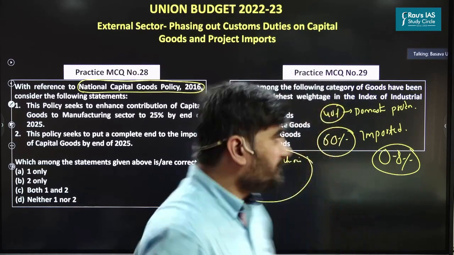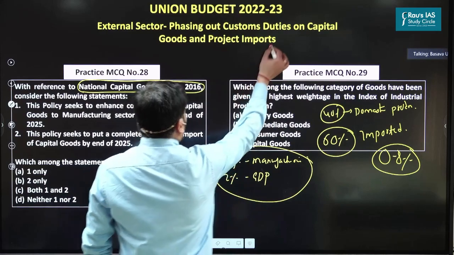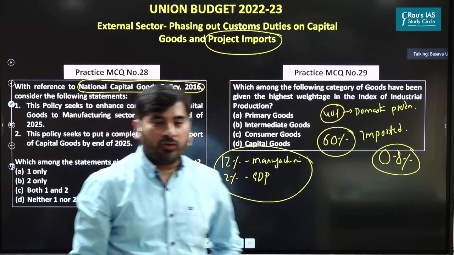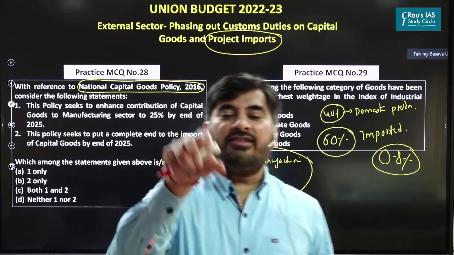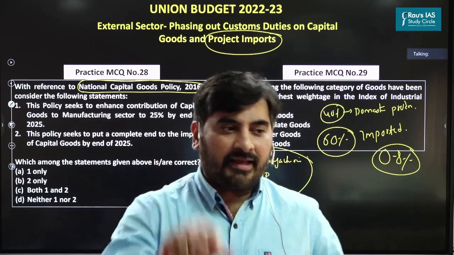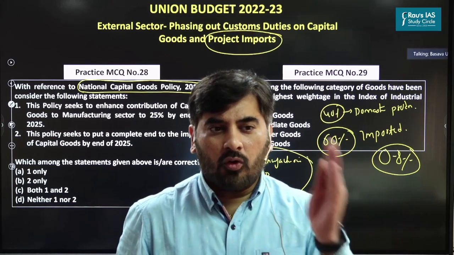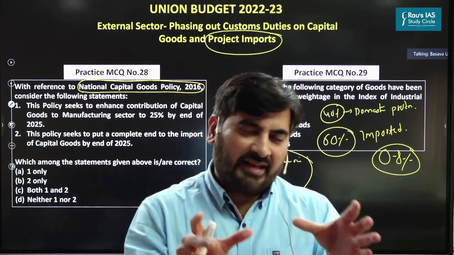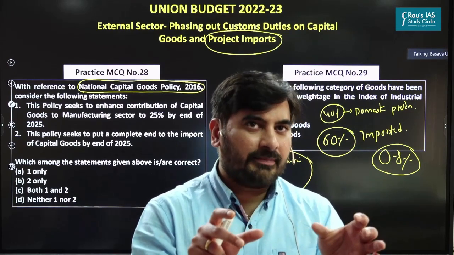Now, for example, you have this scheme called project imports. Under this, if you are executing a project, let's say a nuclear power plant, coal mining power plant, or thermal power plant, etc., for executing these projects you need capital goods, right?